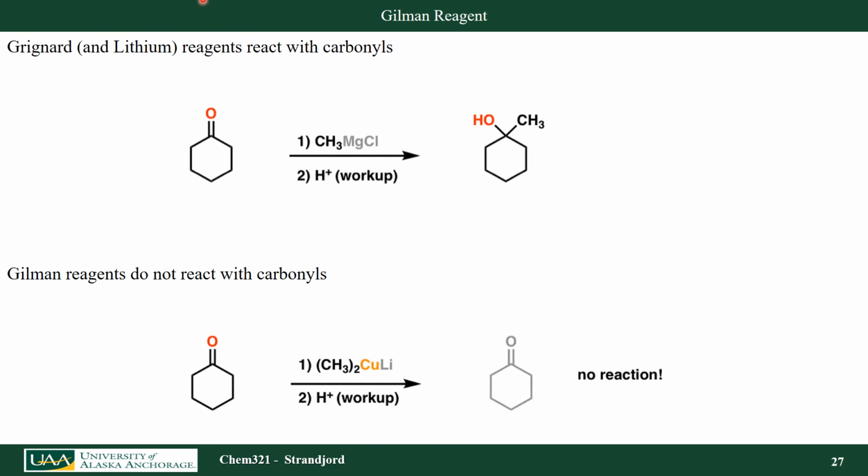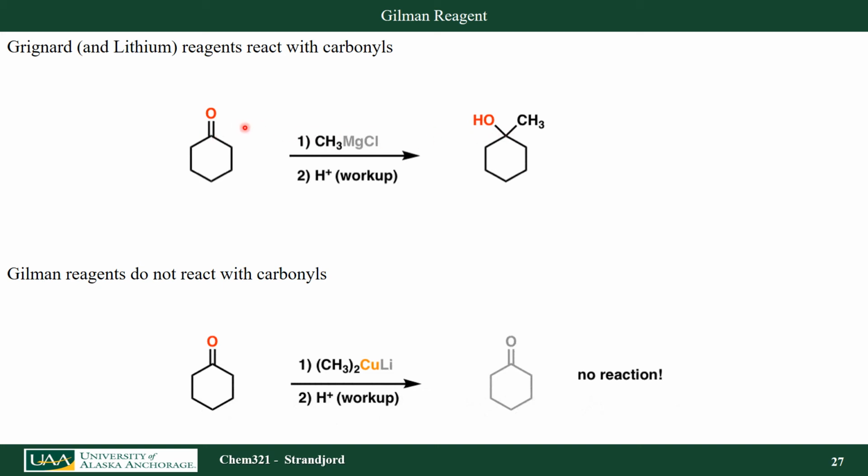Let's compare the reactivity of a Gilman reagent to my Grignard or my organolithium compound. Recall that the most common reaction for Grignard and organolithiums is to react with carbonyl groups to form alcohols.